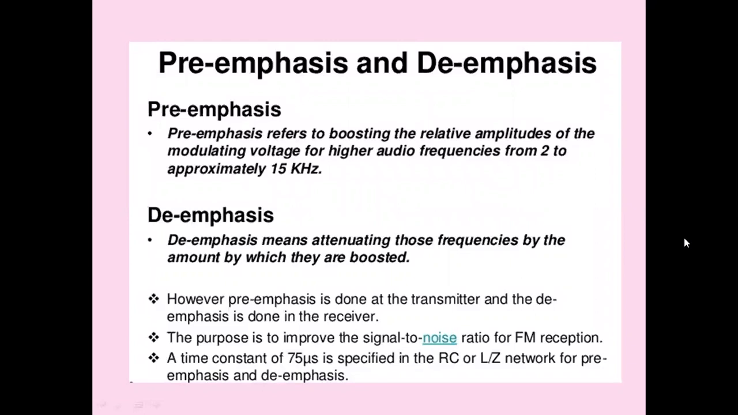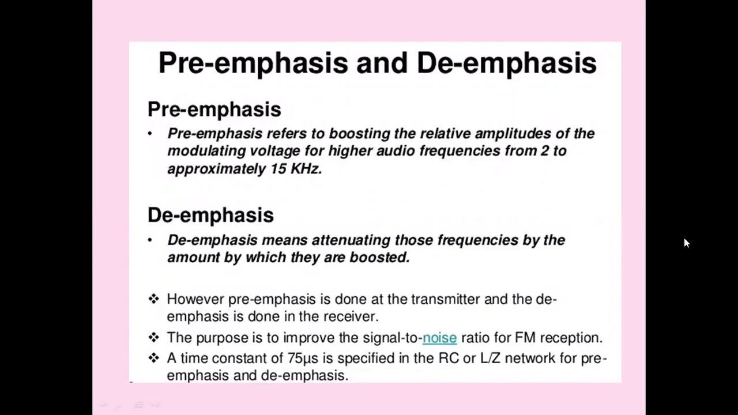So in order to understand the concept of pre-emphasis and de-emphasis, we have considered a low pass filter, which is the de-emphasis circuit, and a high pass filter, which is the pre-emphasis circuit. We have seen that 75 microseconds is the time constant for the amount of pre-emphasis. The same time constant is used for de-emphasis also.